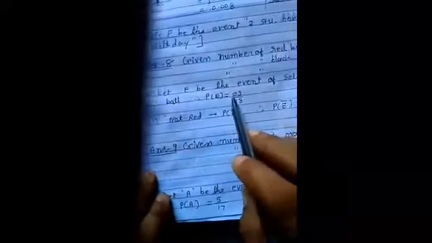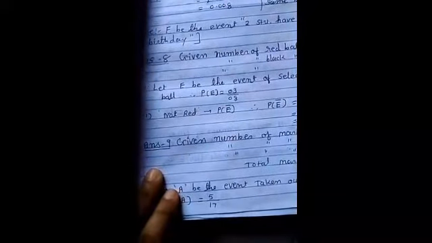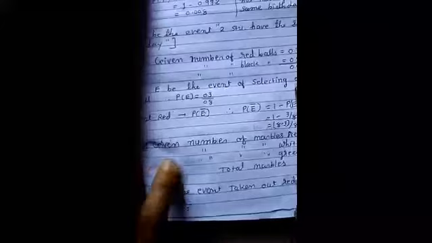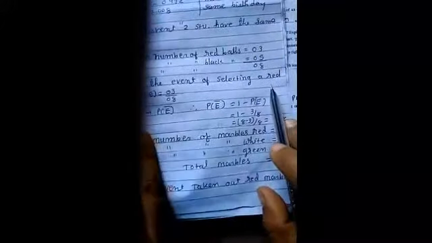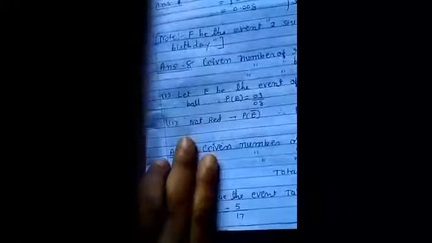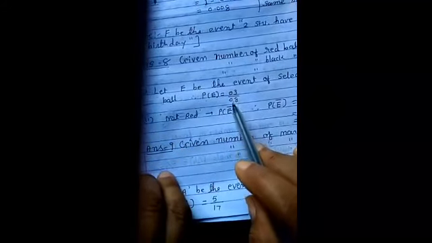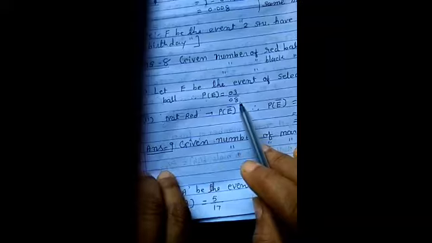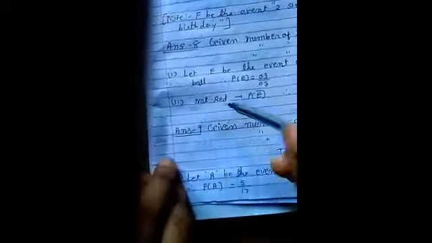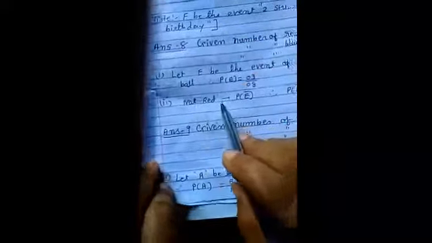So let E be the event of selecting a red color ball. So probability of E equals 3 upon 8. Now second is not red.